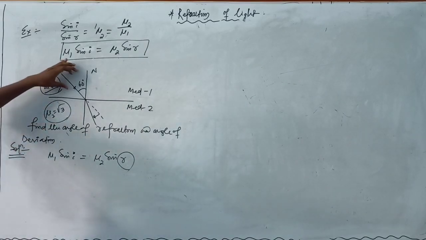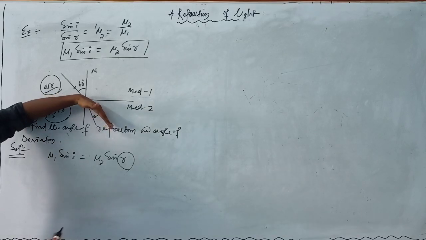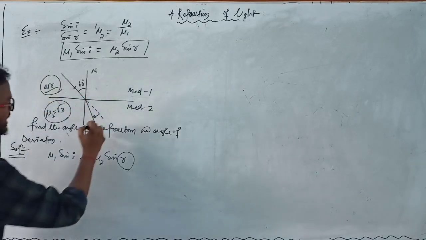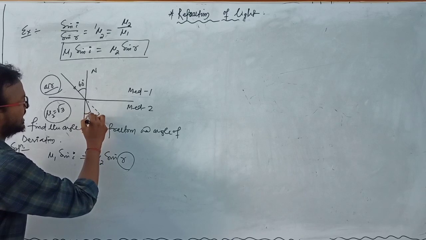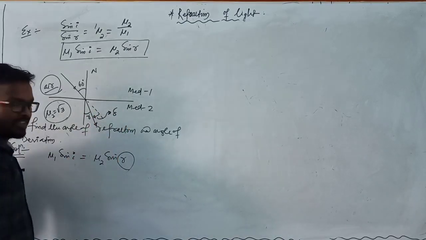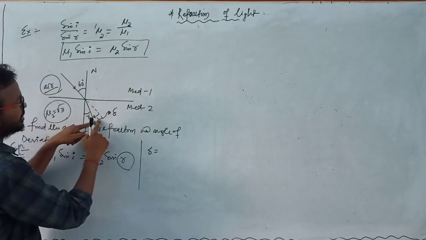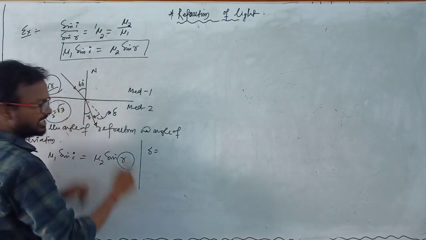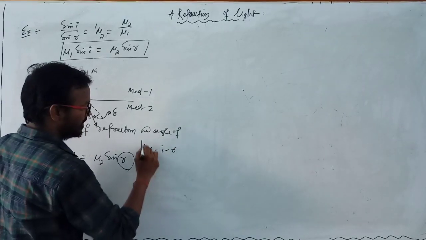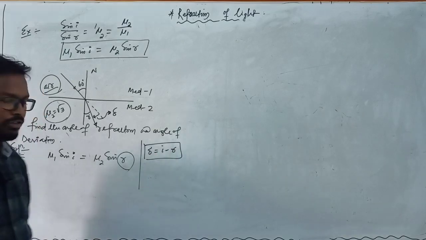When light comes from rarer medium to denser medium, the ray changes its path and it bends towards the normal. This is the refracted ray, and this angle is known as angle of refraction, and this angle is known as deviation. And here the angle of deviation, r plus delta is equal to i, this is the angle of incidence. So we can write it is i minus r, that is the angle of deviation. So first we have to calculate the value of r.